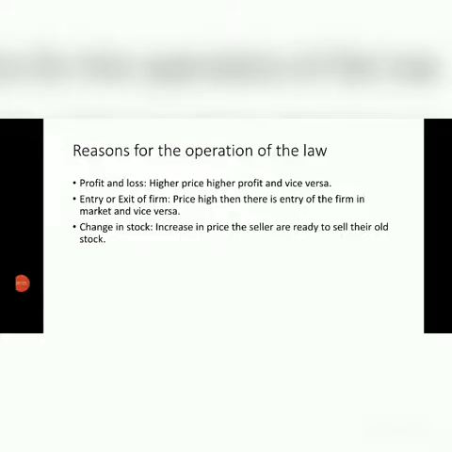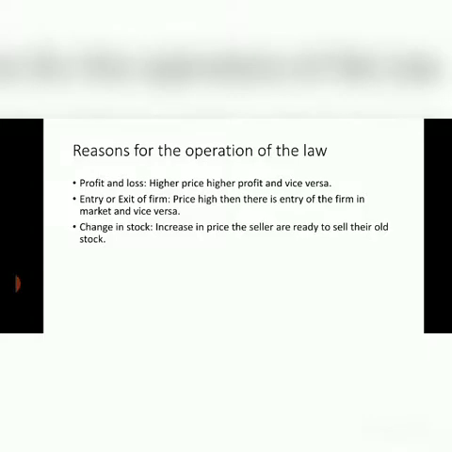Now the reasons for the operation of the law. The first is profit and loss. As the price rises, the producers generally increase their production. Why? Because they will get higher profit. And when the price is falling in the market, the producer will produce and supply less to avoid losses. They will not supply more of the commodities because they will suffer loss.